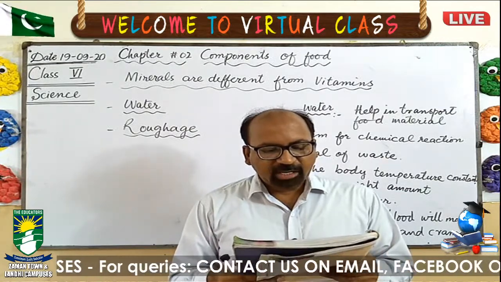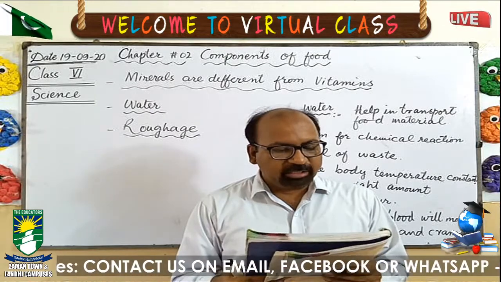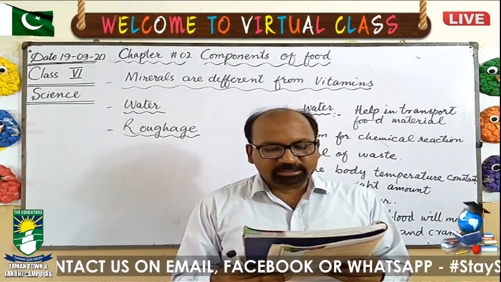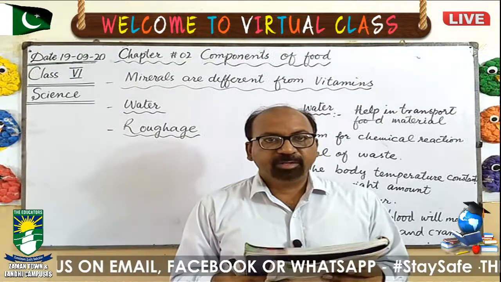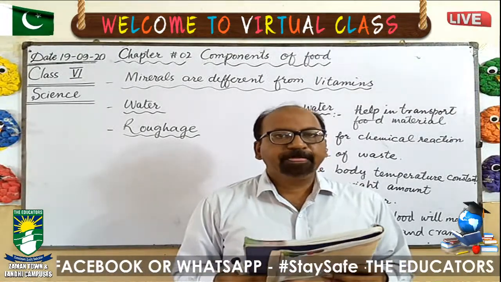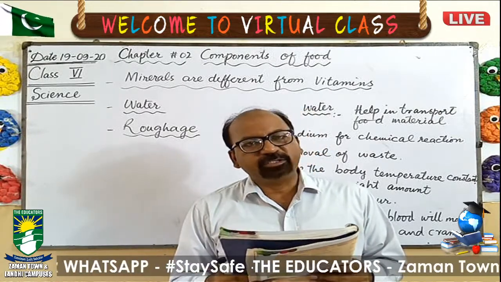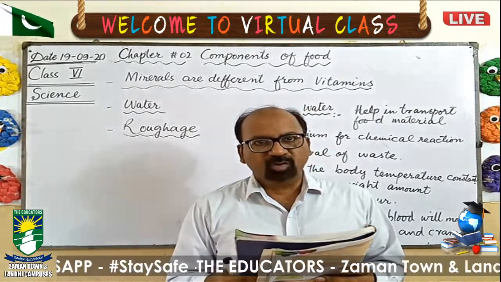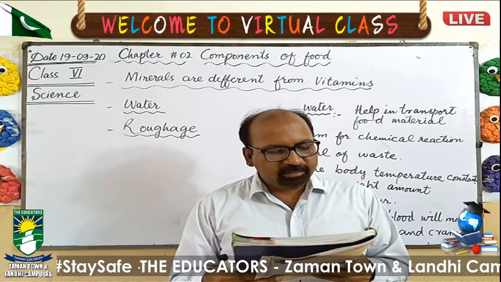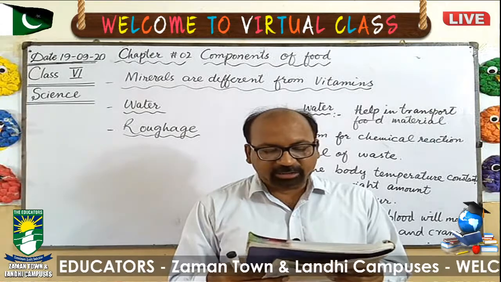Even vegetables and fruits are rich in water. Water is one important component of food that is needed in large quantity. It is very necessary that we drink water daily, at least 6 to 8 glasses. On average, 6 to 8 glasses of water must be consumed each day.